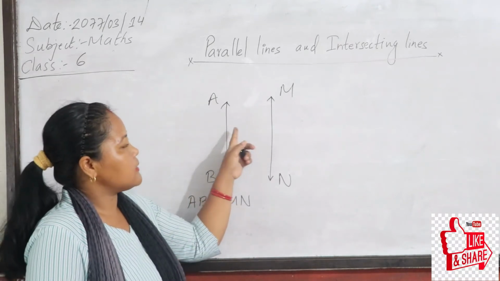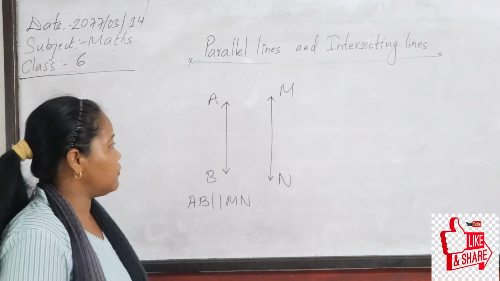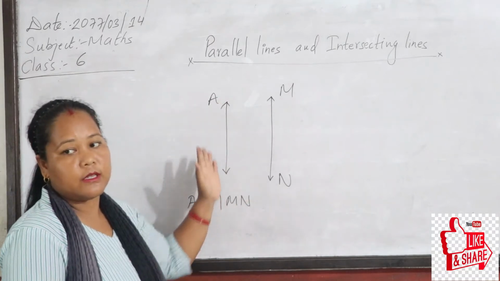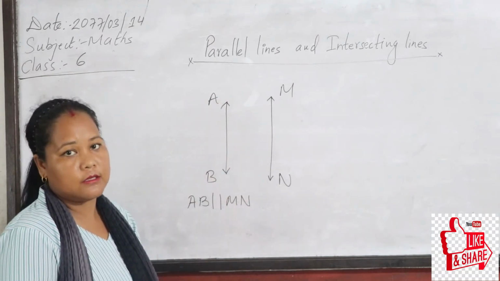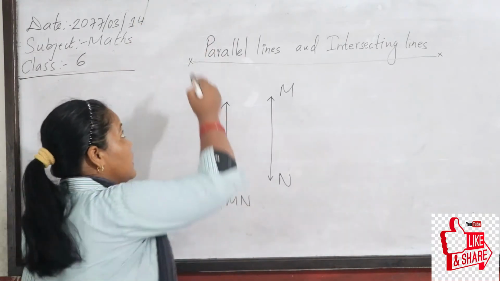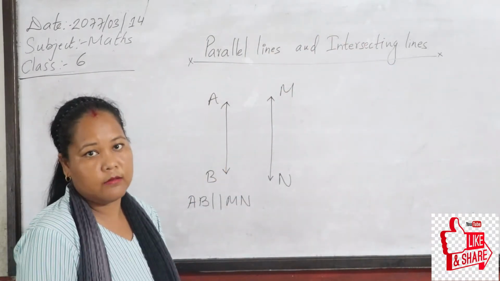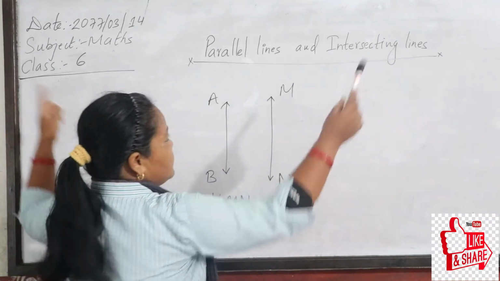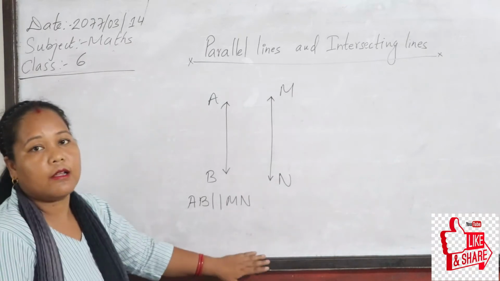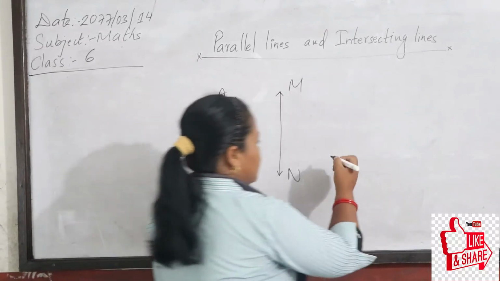If 2 lines never meet at a point when we produce them on both sides, then they are called parallel lines. Okay, these 2 edges of the whiteboard and those 2 edges, they are also parallel to each other. So they are called parallel lines. Understand, students?